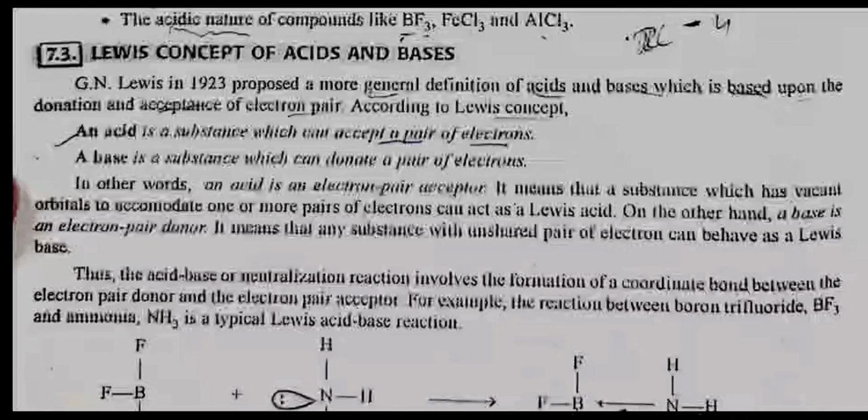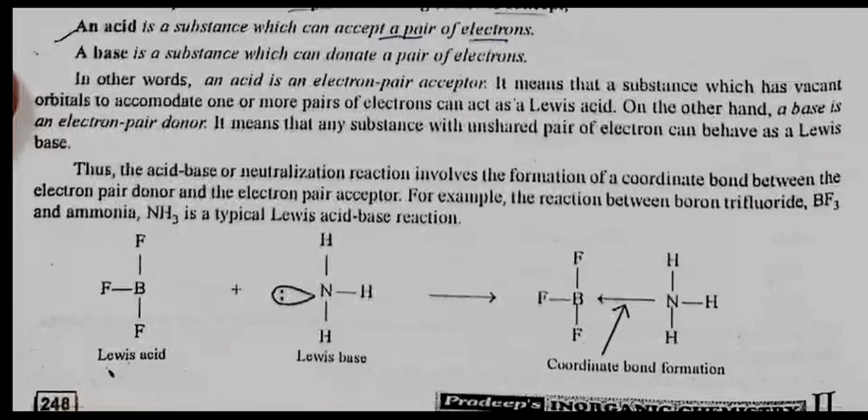It means that a substance which has vacant orbitals to accommodate one or more pairs of electrons can act as a Lewis acid. On the other hand, a base is an electron pair donor. It means that a substance with unshared pairs of electrons can behave as a Lewis base. Thus, the acid-base or neutralization reaction involves the formation of a coordinate bond between the electron pair donor and the electron pair acceptor. For example, the reaction between boron trifluoride and ammonia is a typical Lewis acid-base reaction.